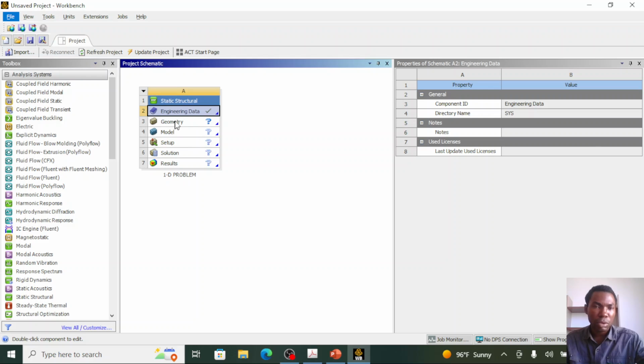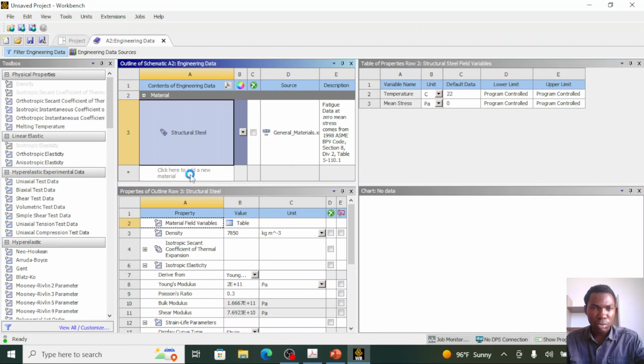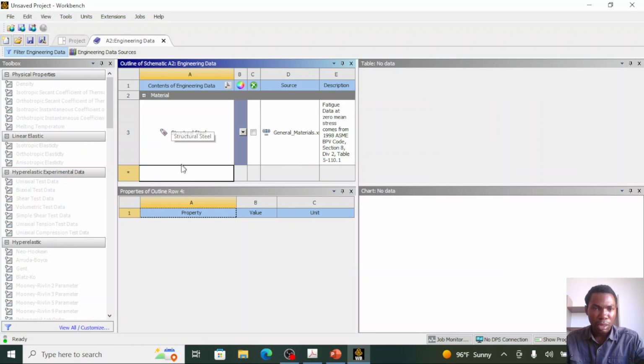To define my engineering material, I need to double click on the engineering data. So I double click on it, and I need to create a new material. That new material, we need to give it a name at this section of this interface, the outline of schematic.